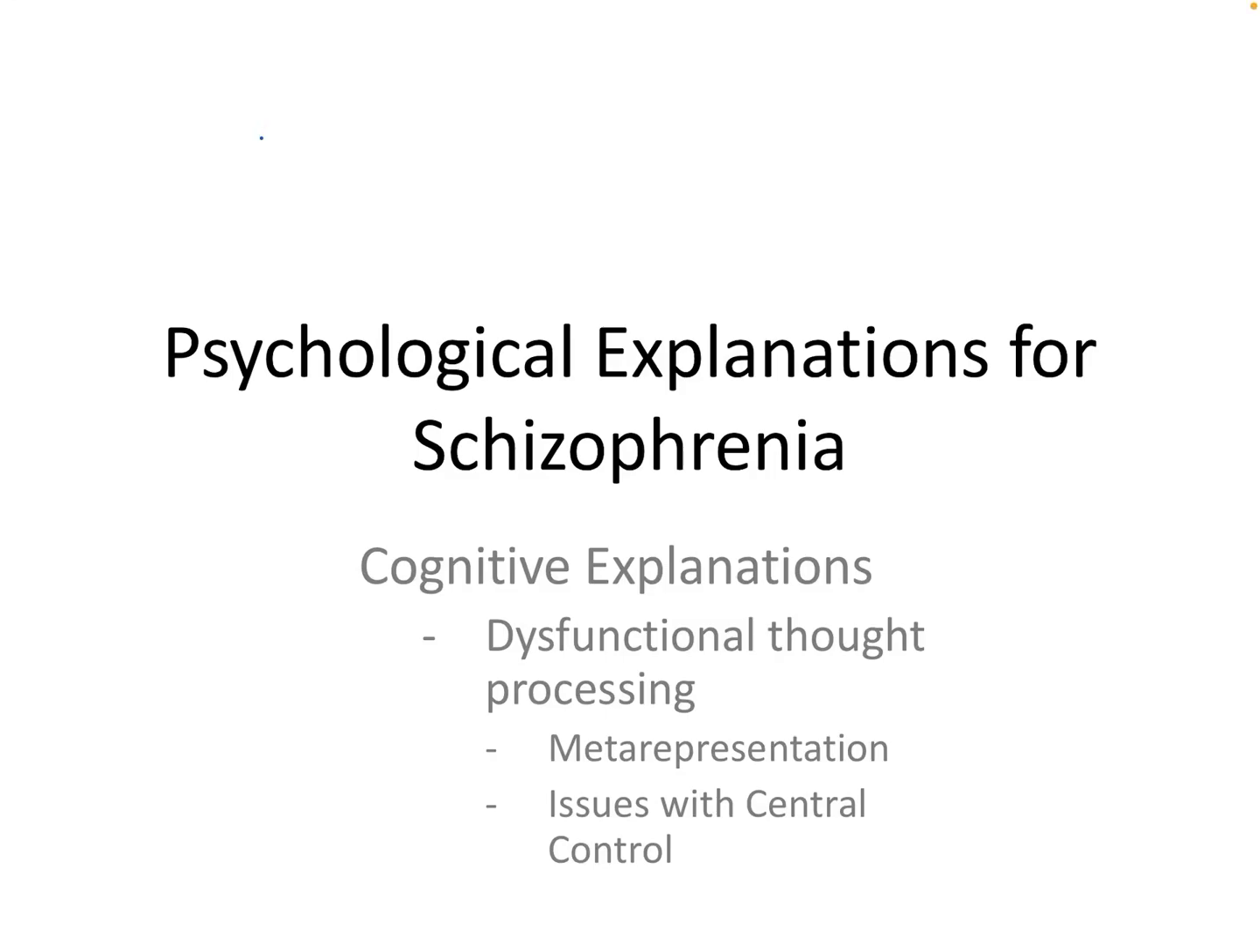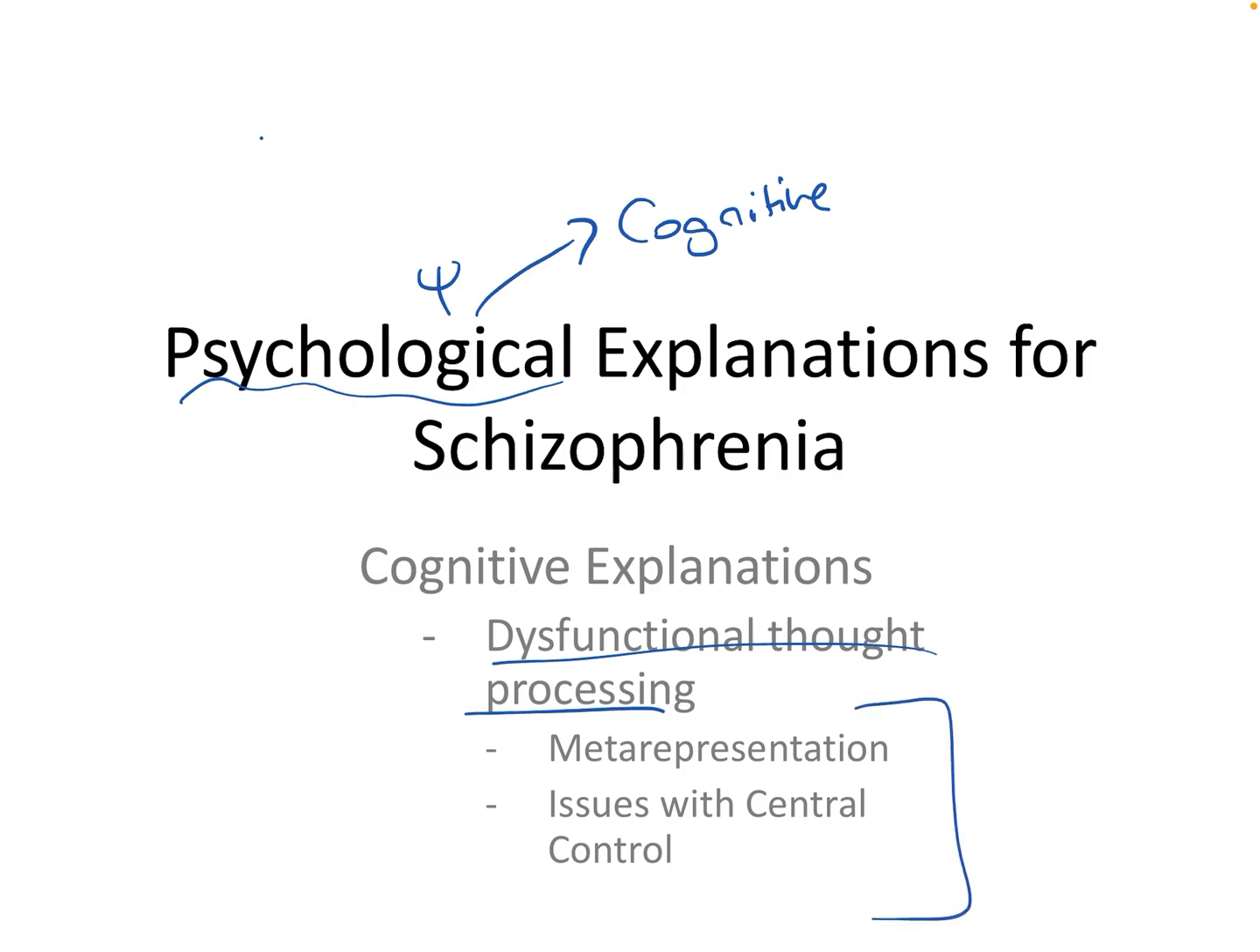In this video, we're going to be looking at psychological explanations of schizophrenia. So psychological explanations, we've got two. This one we're going to be looking at cognitive explanations, including dysfunctional thought processing, and we'll be looking at two examples of specific dysfunctional thought processing found in patients with schizophrenia. And in our second video, we're going to be looking at family dysfunction, but more on that next time.